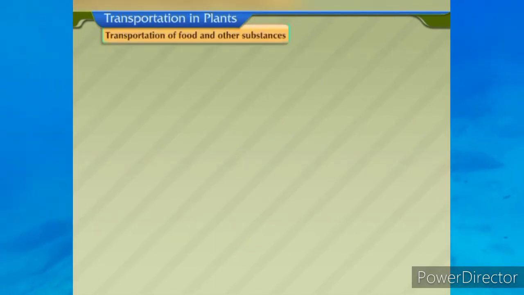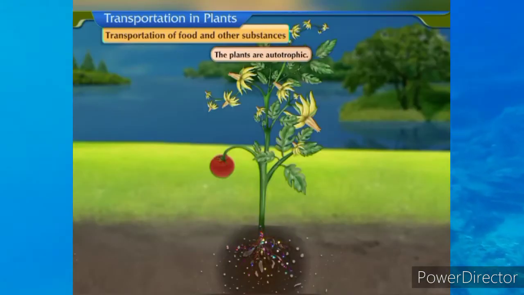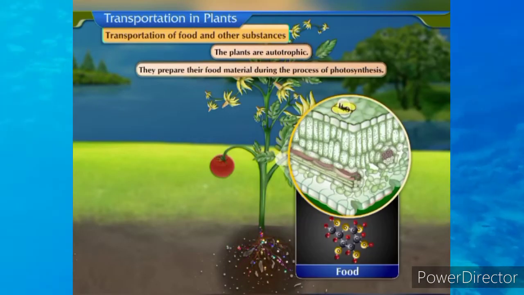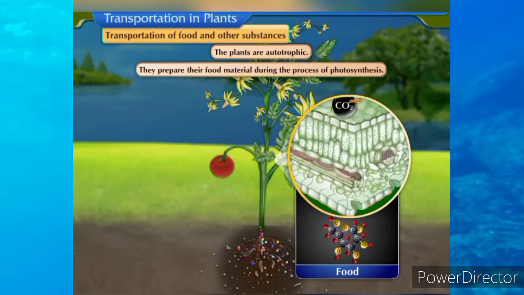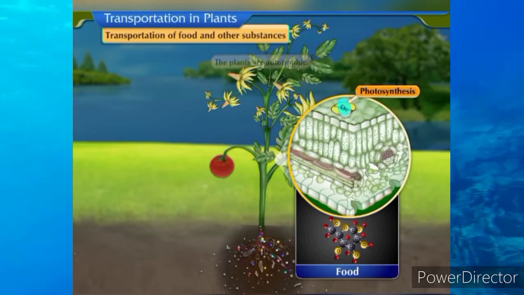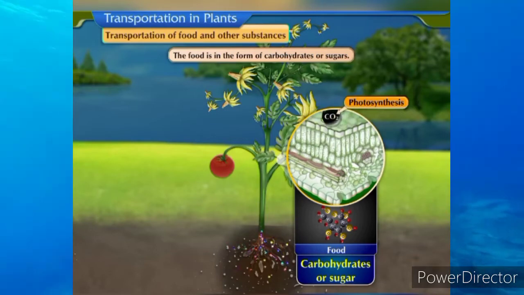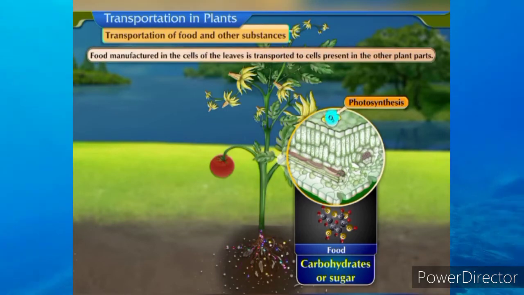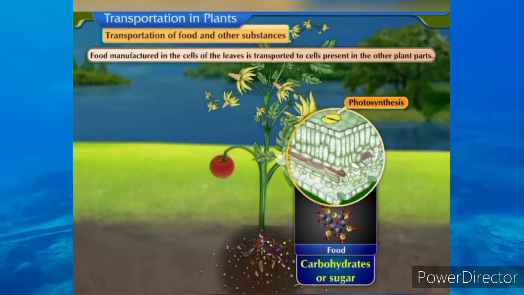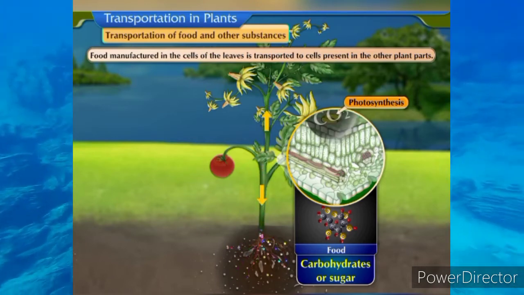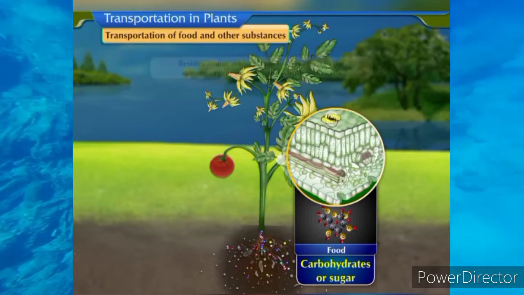Transport of food and other substances. The plants are autotrophic. They prepare their food material during the process of photosynthesis. The food is in the form of carbohydrates or sugars. Food manufactured in the cells of the leaves is transported to cells present in the other plant parts.